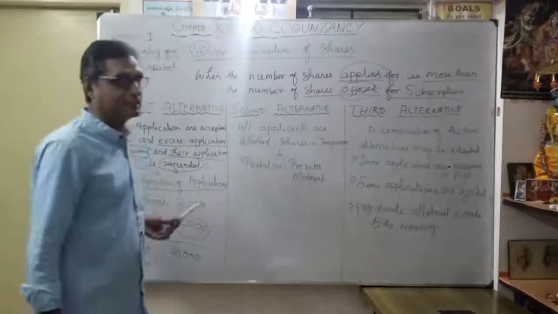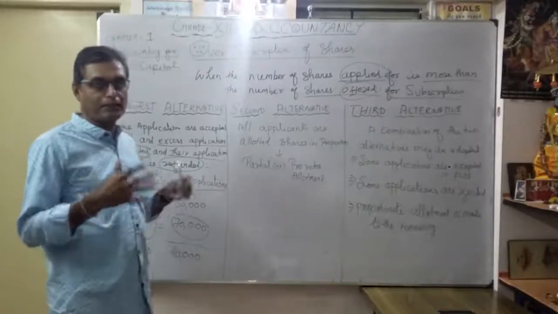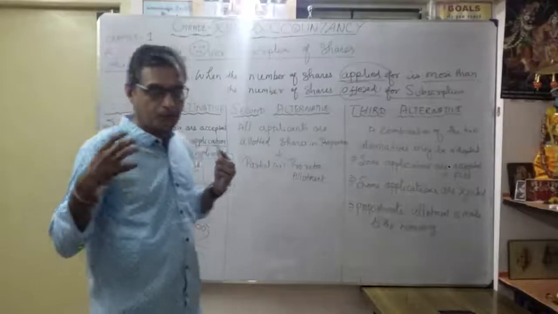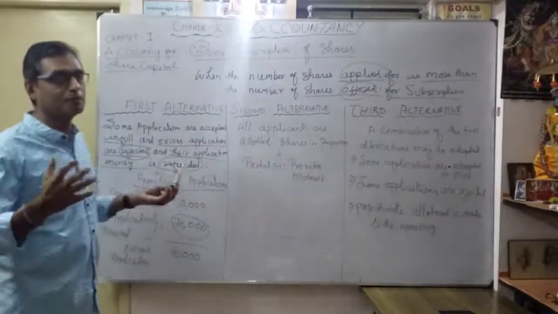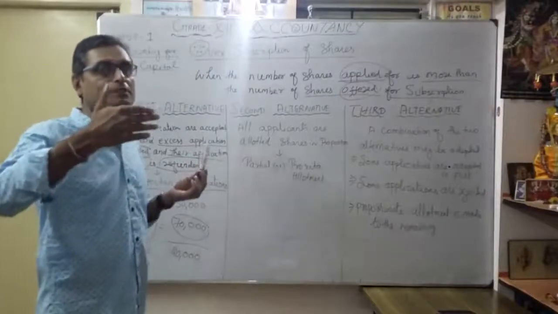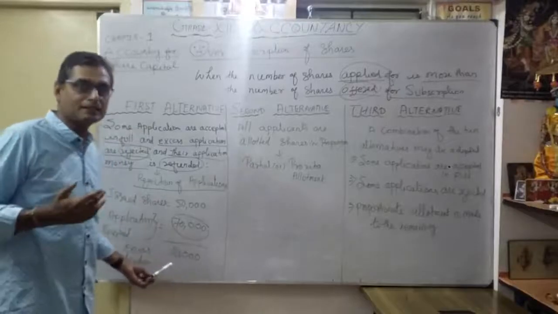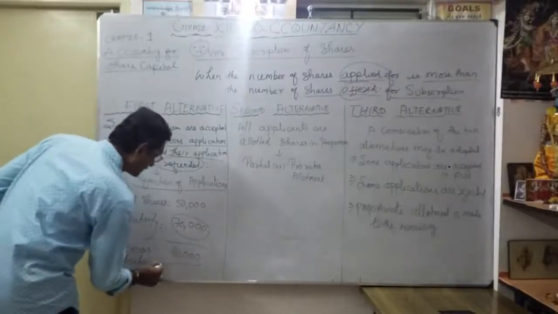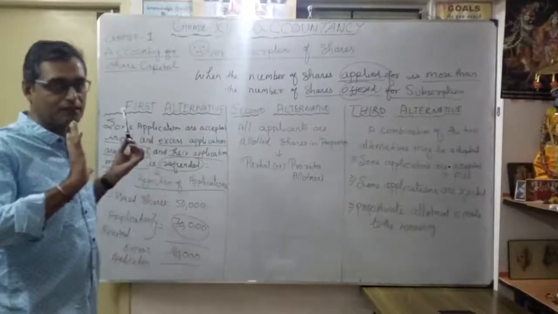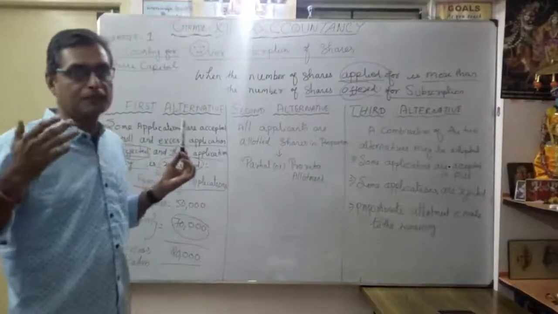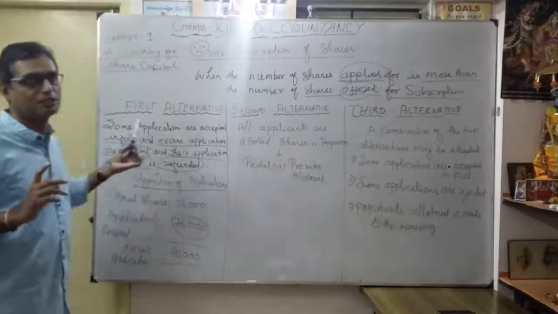I repeat once again: actually issued shares are 50,000, but the public applied for more, 70,000 shares. So whoever comes first, the 50,000 applications, we accept. The remaining 20,000 shares applied for are rejected and refunded. Very easy one: whatever is issued is accepted, and the balance application money is rejected and refunded. That is the first alternative.